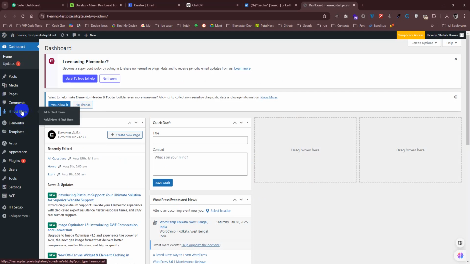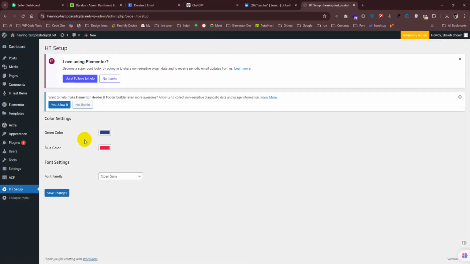Firstly, I want to show the setup. When you click on setup, you can change the colors and the font actually. Let's see, if I go there.